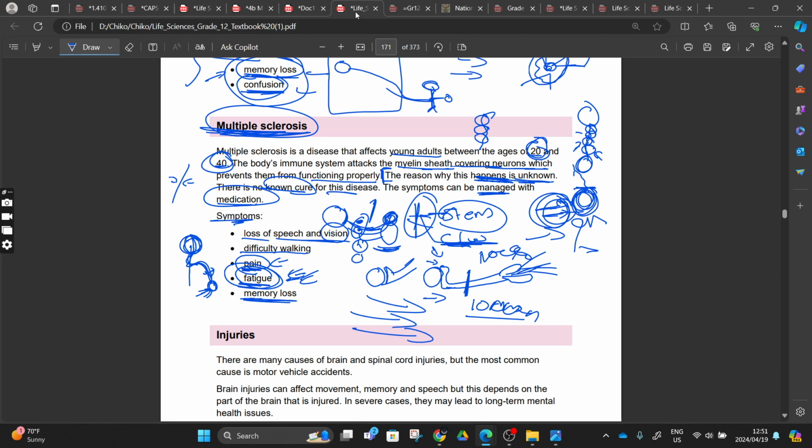And then you also have the memory loss, right? Because of the memories that are being sent. Here's the thing, whatever you are seeing here is going to be interpreted as a memory. It's going to be sent to the cerebellum, right? When it reaches the cerebellum, it's going to be stored on our interneuron. Tomorrow, when you see something like this, you will remember, oh, I once saw something like this, right?